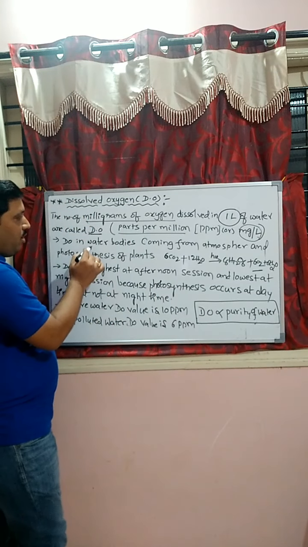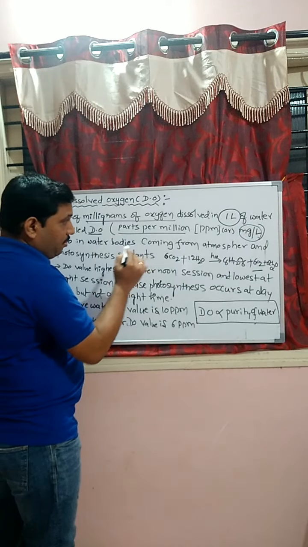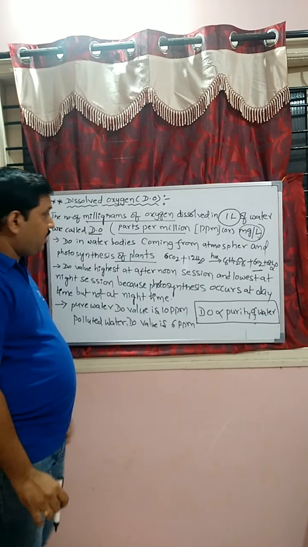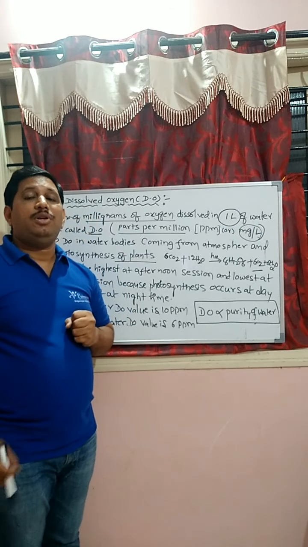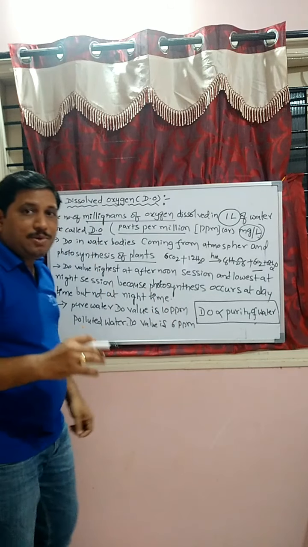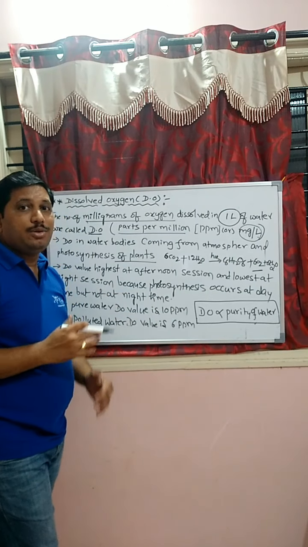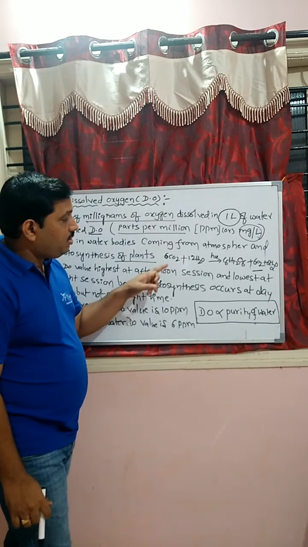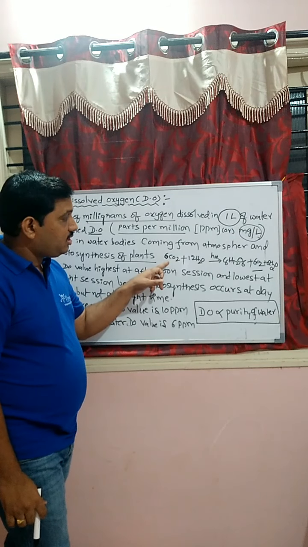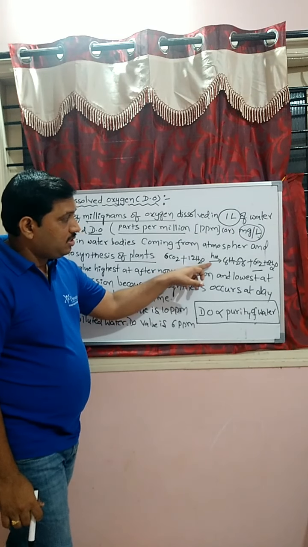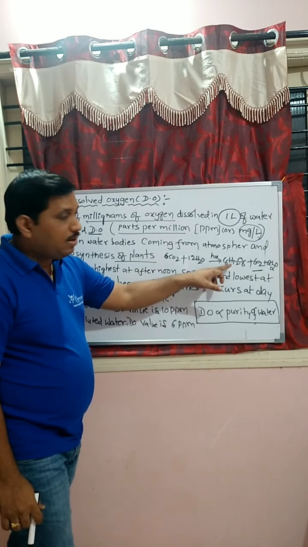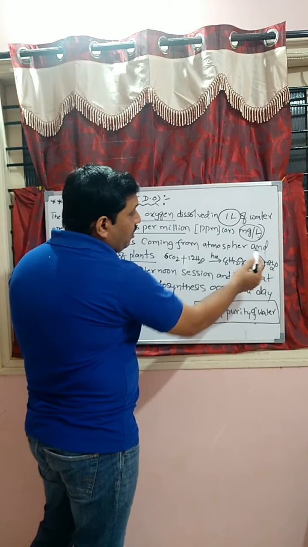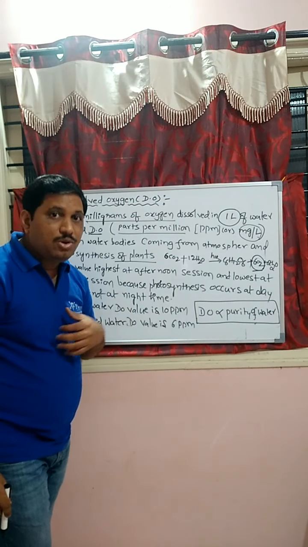Next one, dissolved oxygen in water bodies comes from the atmosphere and photosynthesis of the plants. Because we know the photosynthesis reaction: 6CO2 plus 12H2O in the presence of light gives C6H12O6 plus 6O2 plus 6H2O. Here oxygen will be evolved. That oxygen will be dissolved in the water.